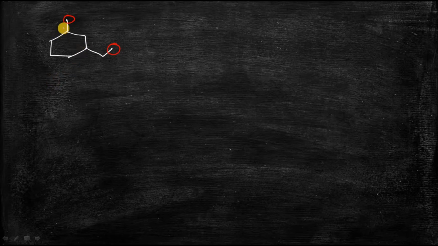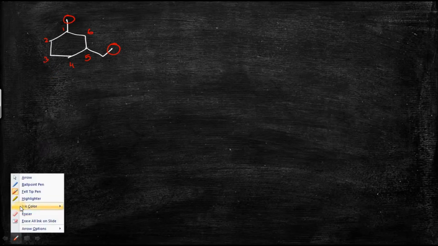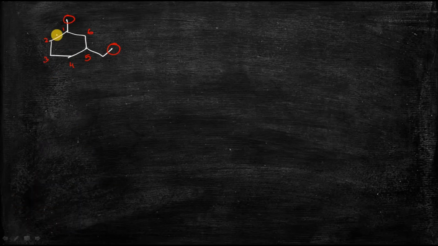Now the numbering can be like this: 1, 2, 3, 4, 5, 6. This is one type of numbering, or the numbering can go the other way, 1, 2, 3, 4, 5, 6. So the numbering can be clockwise or anti-clockwise, but which numbering should we take? According to the IUPAC nomenclature, the numbering of the first substituent should be as low as possible.